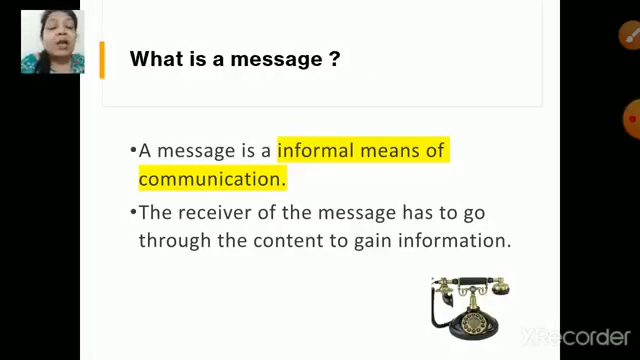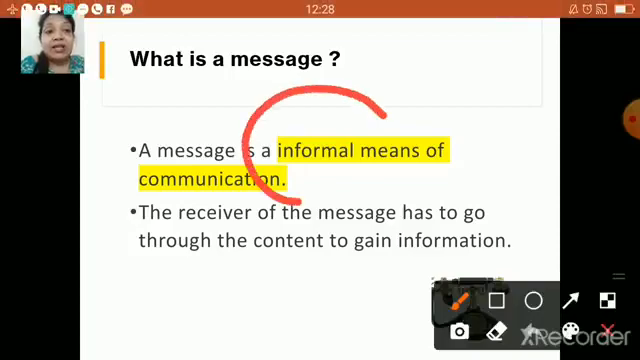As we know, children, a message is an informal means of communication. I repeat, it is an informal means of communication. The receiver of the message has to go through the content to gain information. That means we are going to receive a message from the one who is giving the message to us. Now, children, let us understand a few more points about how to write a message.